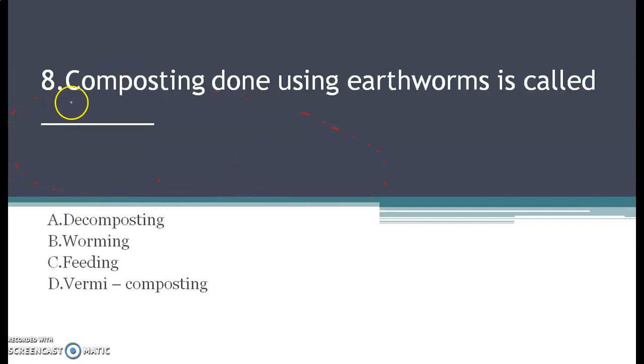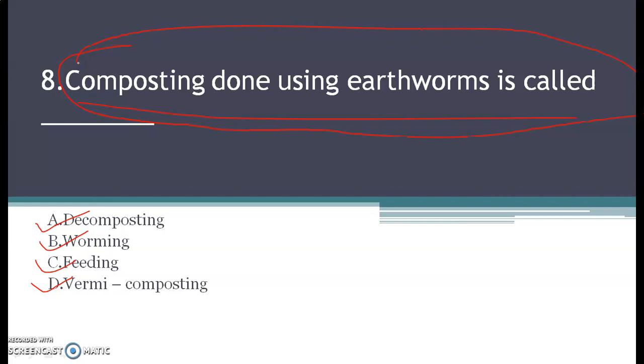8th question. Composting done using earthworms is called. Your options are A, decomposting, B, warming, C, feeding, and D, vermicomposting. Composting done using earthworm. You know children, earthworm is also termed as farmer's friend.